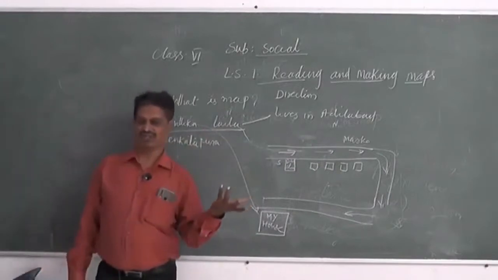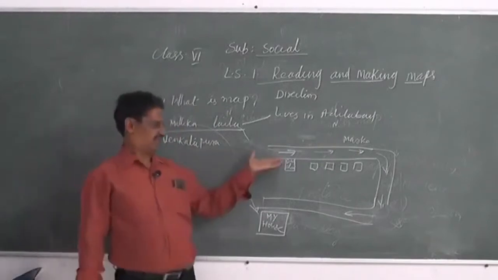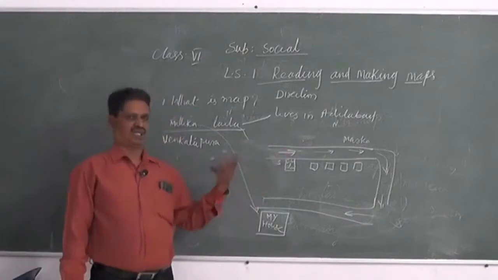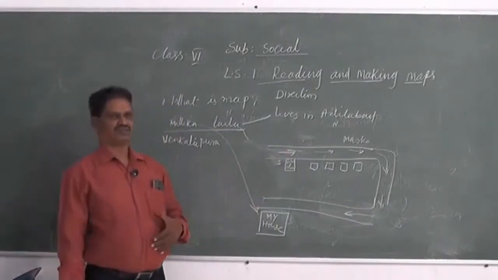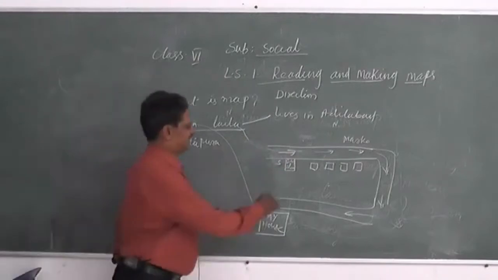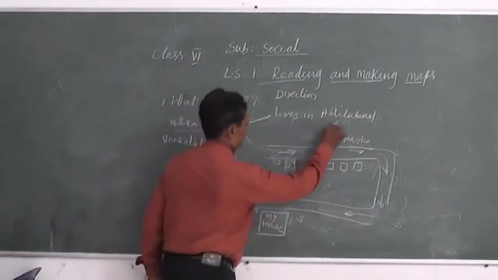Oh, Mallika, what have you done? You forgot to mention the details and distance from the bus stop to your home. How can I know it? No, it is very easy to come to our house because this is the south, this is the north.